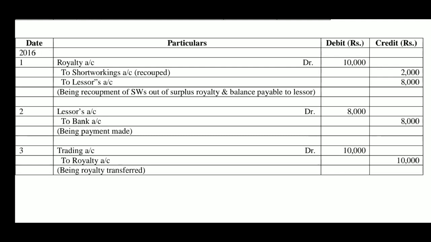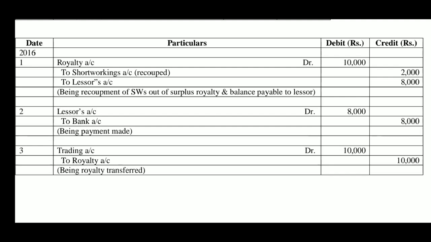That is, royalty account debit 10,000 rupees, the royalty in the third year 2016, out of which recoupment of 2,000 is made, as explained in the royalty chart. After recouping 2,000 rupees, that is the surplus royalty. To the extent of surplus royalty, recoupment is possible.